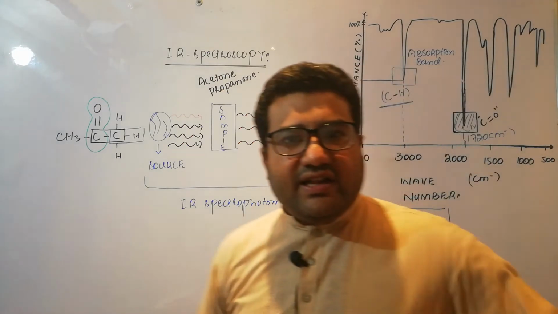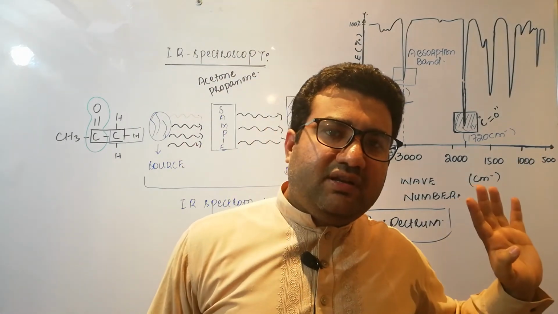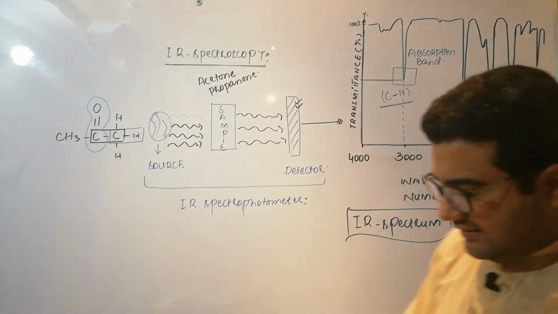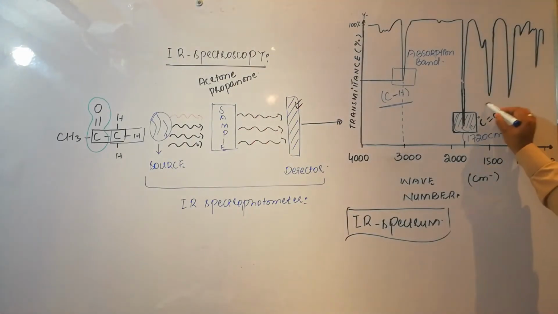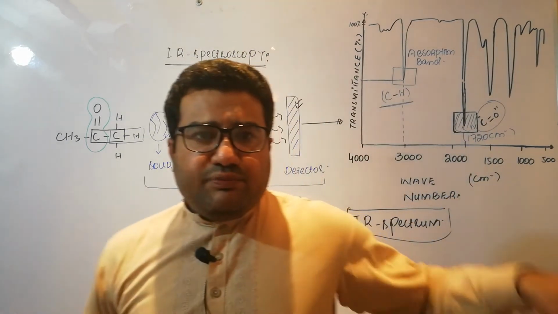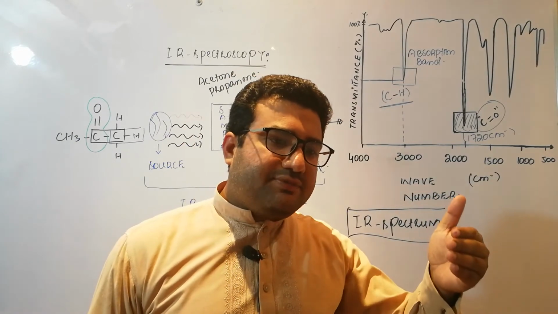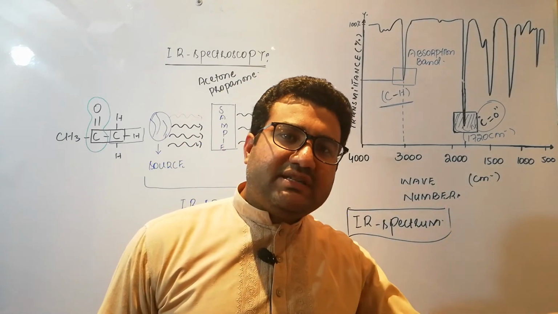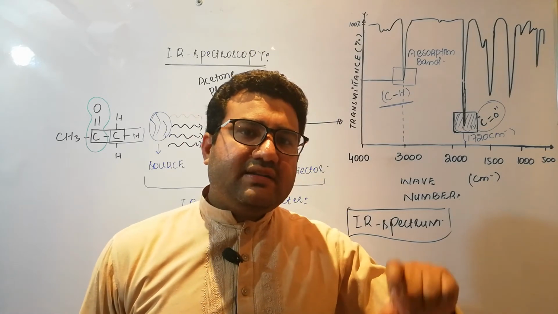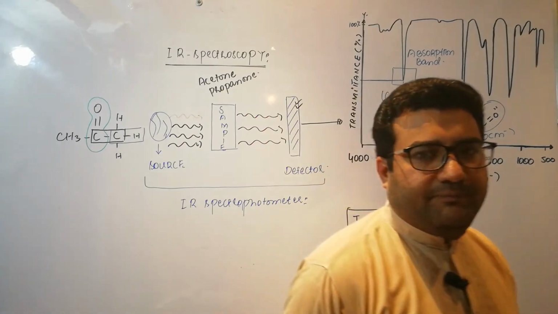Because the transmittance percentage is very low, these photons are also absorbed. So which bond has absorbed these photons? That is the carbonyl, C double bond O. These 2 points are important in this graph: the absorption band at 3000 per centimeter is for the CH bond, while the absorption band at 1720 per centimeter is for the C double bond O.